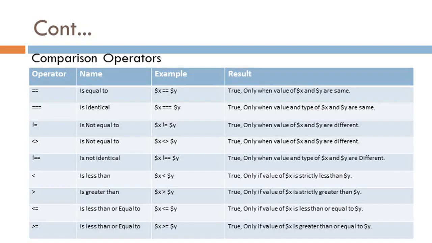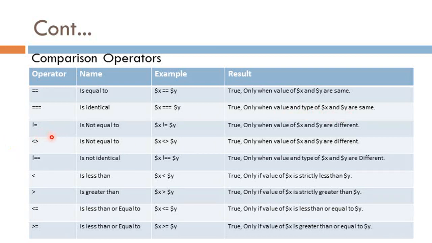Now the next operator is comparison operator. Comparison operators are widely used in testing conditions. The operators are: first operator is equal to. Equal to gives true when the values of both operands are the same. Second operator is triple equal to. The value of triple equal to is true only when the value and data type of both operands are the same.